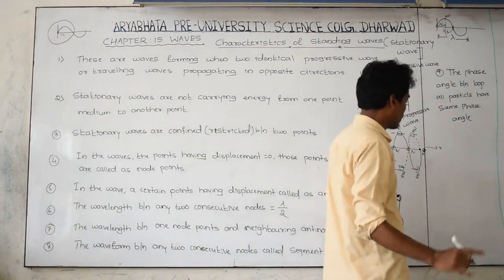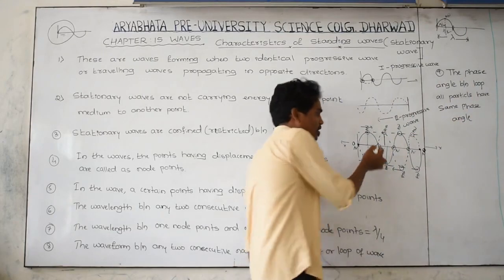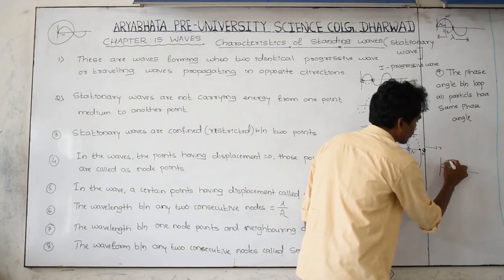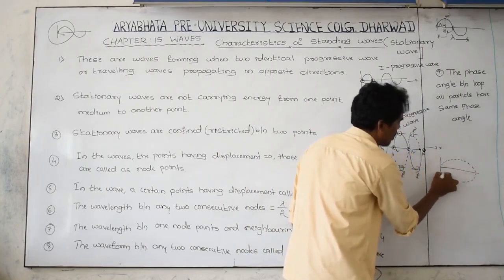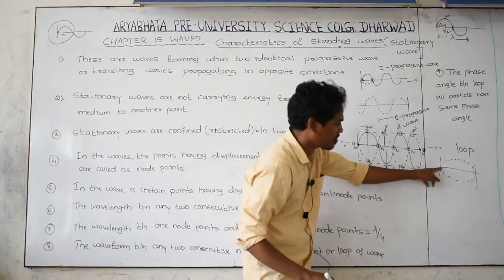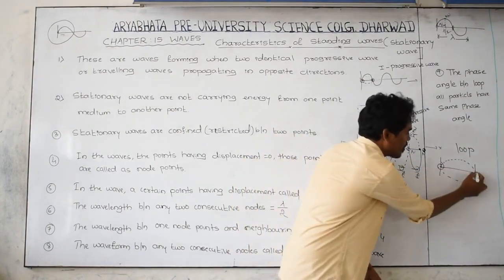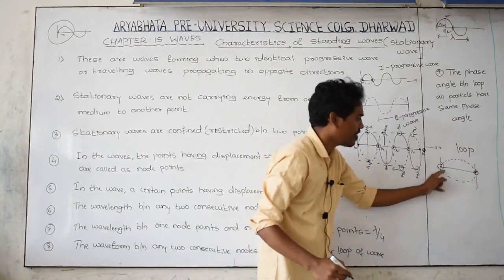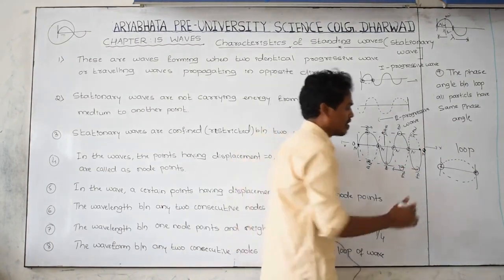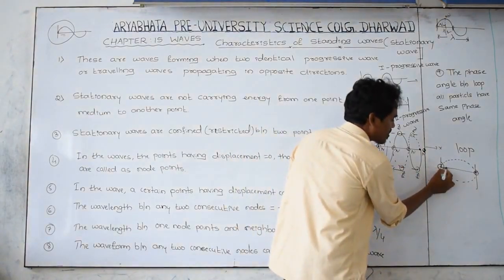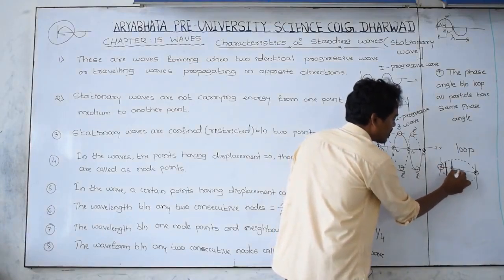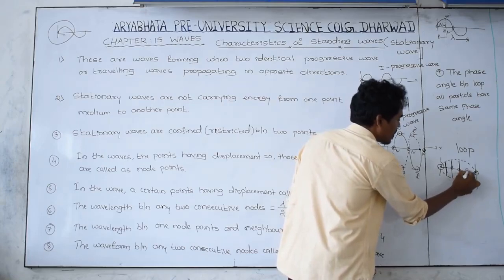Try to understand. I am considering just one loop. This is called a loop or segment. This is the first node point, this is the second node point. The waveform between one node and its side node is called a loop. Here let us take particles. This particle is vibrating like this, here one particle vibrating like this, here one particle vibrating like this.